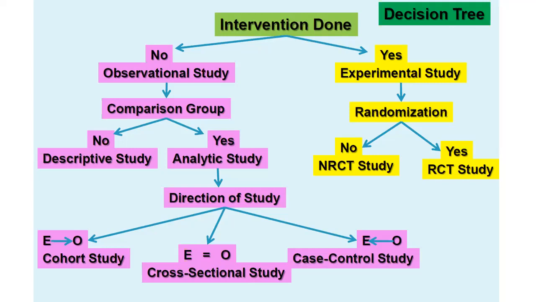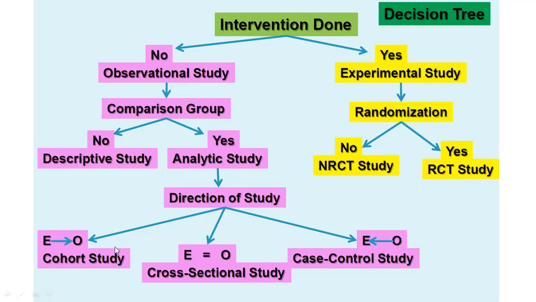That you want to study. So you planned sampling of CSF, and you assess them over a period of time. That is one sort of study.